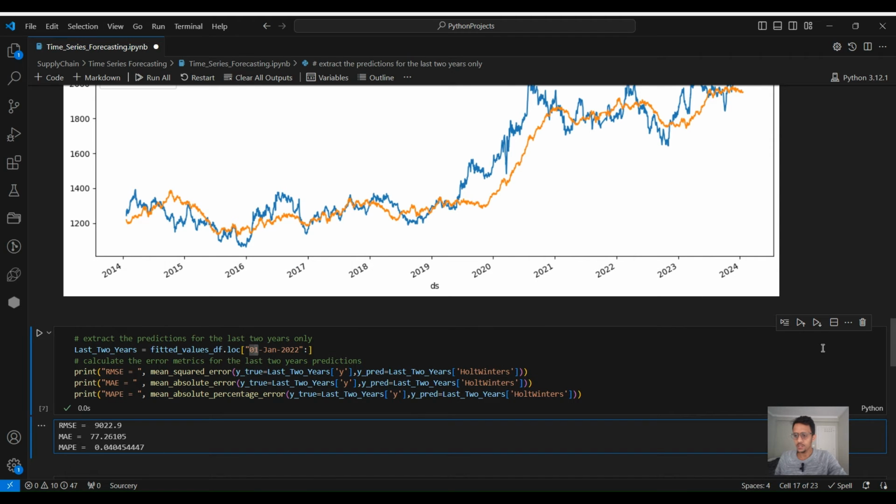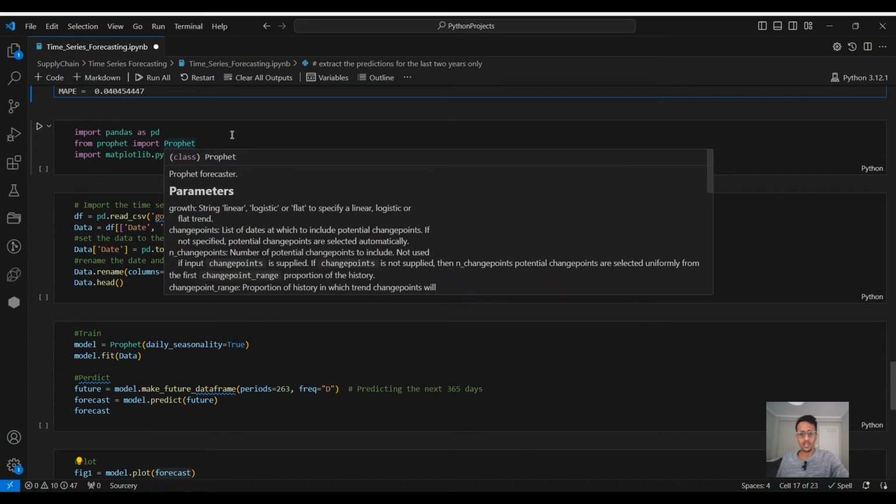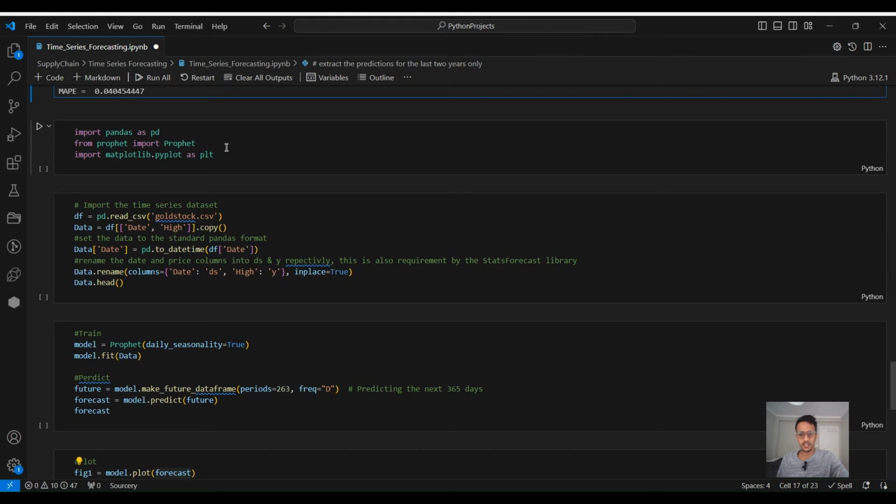The last model we will discuss in this video is Facebook Prophet, which is a model developed by the Facebook data science team. This model is an additive model, which is more of a statistical model than a machine learning model. So also we need pandas, we need to import Prophet, and then we import matplotlib.